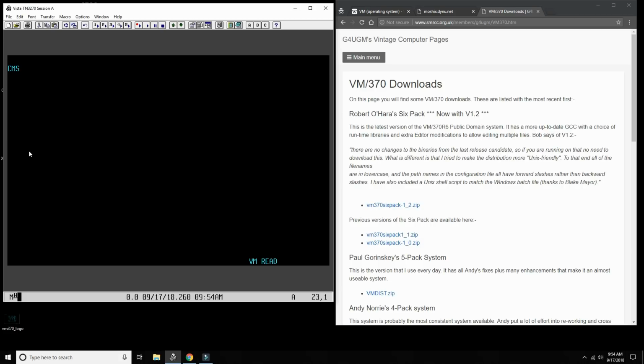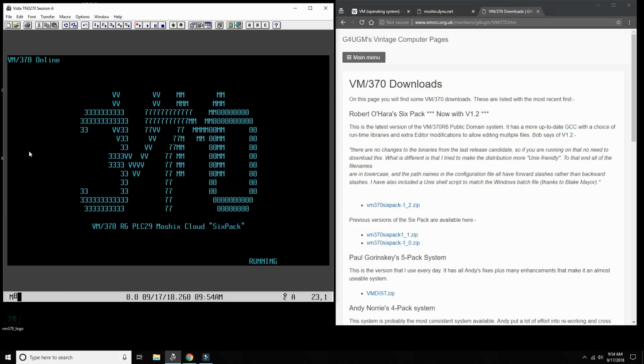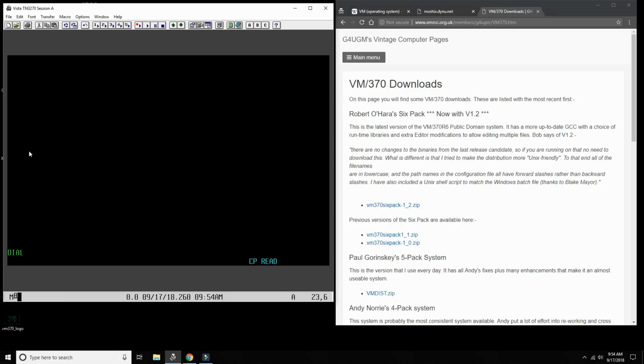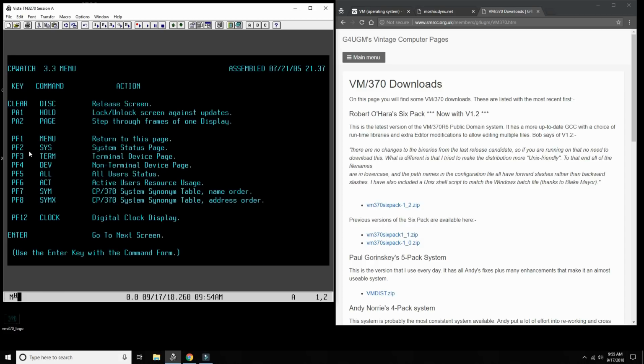I would also today like to show how we can do some more fun stuff with it. If I log off as a user and I dial into CP watch. So one of the things you can do is log in the user, which means it starts a virtual machine, or you can attach yourself to an existing virtual machine. There is a virtual machine called CP watch, which is just a monitor to see what's going on in the operating system, similar to the IMON on the MVS 3.8 TK4 distribution. If I dial into it, I can now see what's going on in the system.